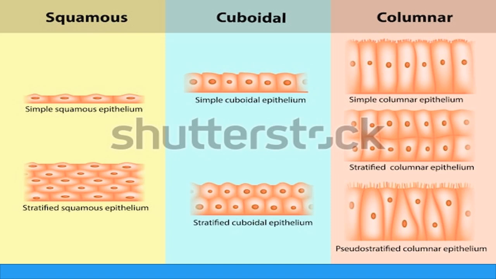And pseudostratified columnar epithelium is single layer, but the position of the nuclei is at various locations. That's why these look like multi-layered, and that's why it is called pseudostratified columnar epithelial cells.